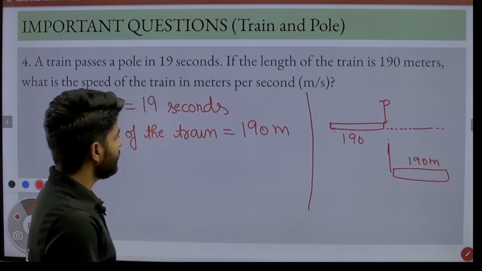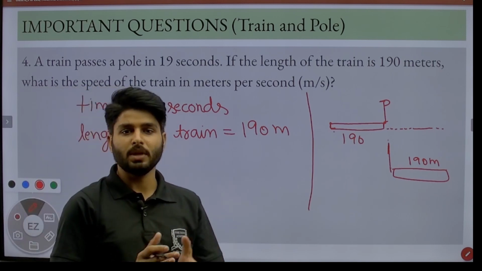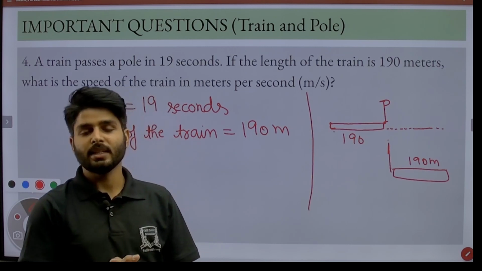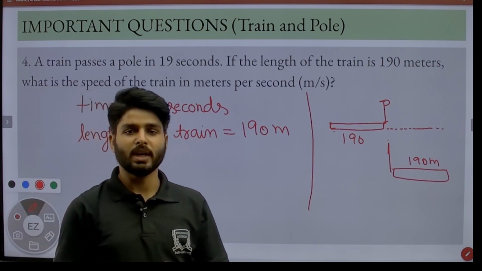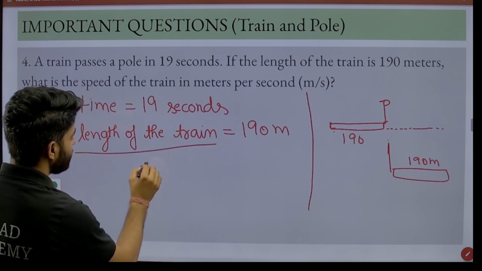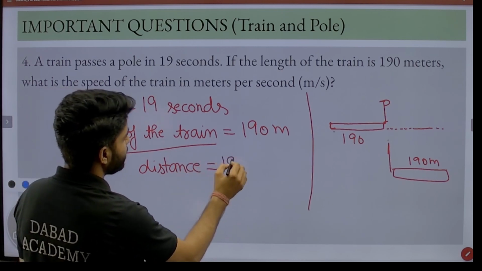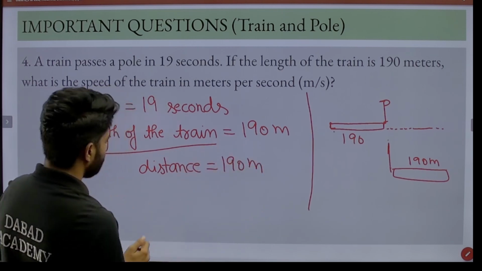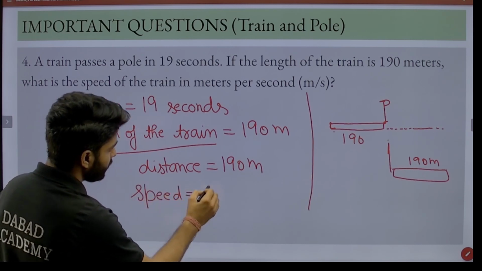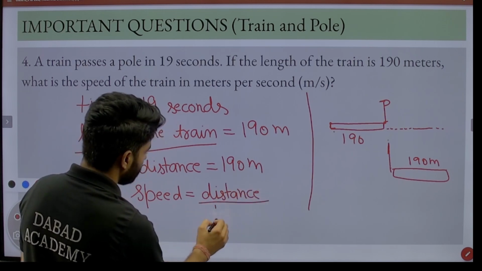We can clearly see in this type of question, if a train crosses a pole, a boy, or a man, in all these cases the distance traveled by the train is equal to the length of the train. It means the length of the train is the distance in itself. It means the distance is equal to 190 meter. So now we have to find the speed, and we all know the speed is equal to distance upon time.